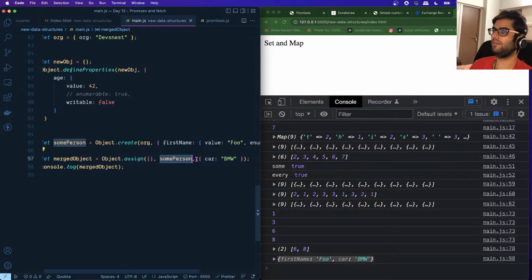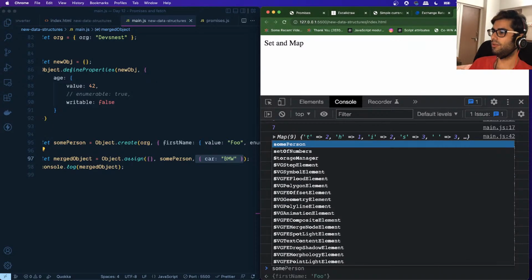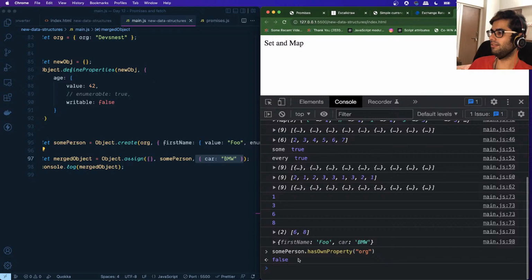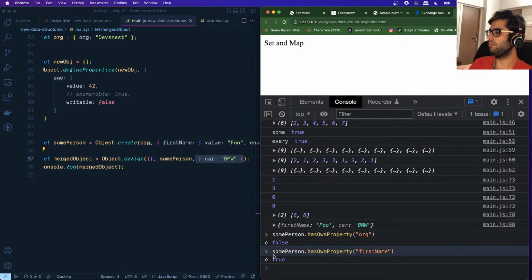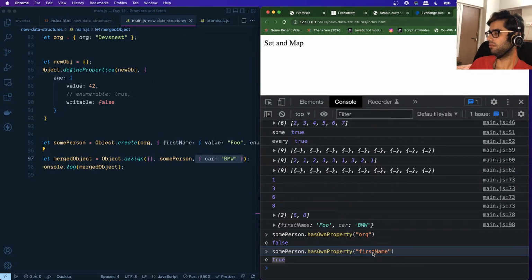We can specify multiple objects over here, and only the enumerable properties that belong to that object itself are merged. If I do somePerson.hasOwnProperty org, it gives me false, and if I provide first name, it gives me true, because this is its own property and the other is not.